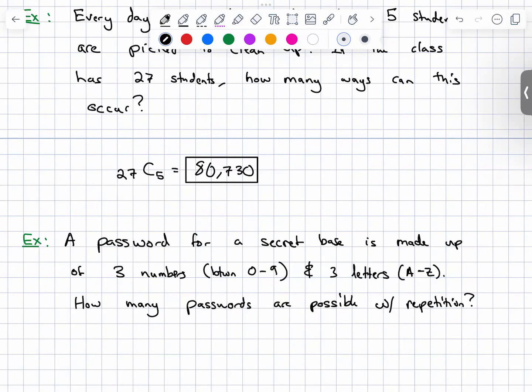That word, please be on the lookout for that word. With repetition versus without repetition is important. Because if you allow repetition, then 000AAA is a possibility. But if you don't allow repetition, you can't do any of those things. So no number can be repeated.